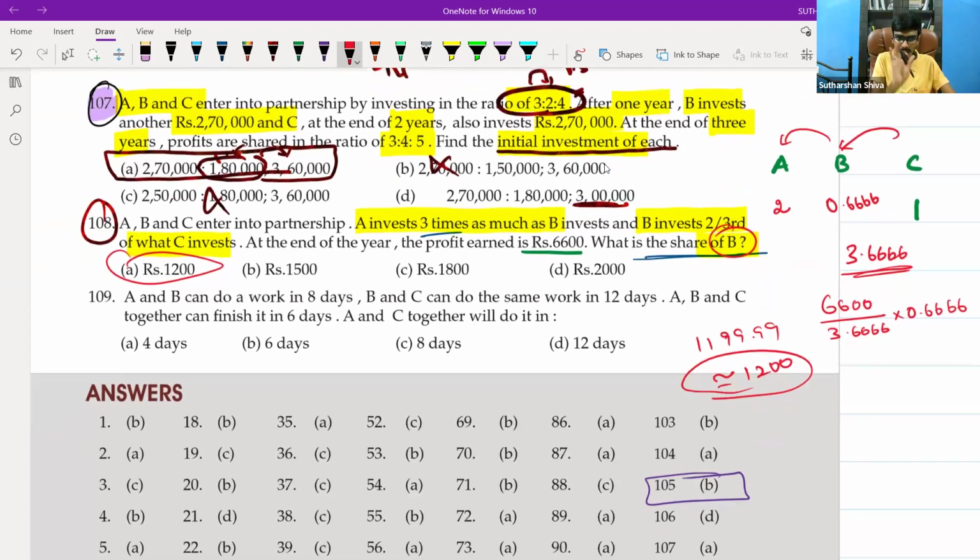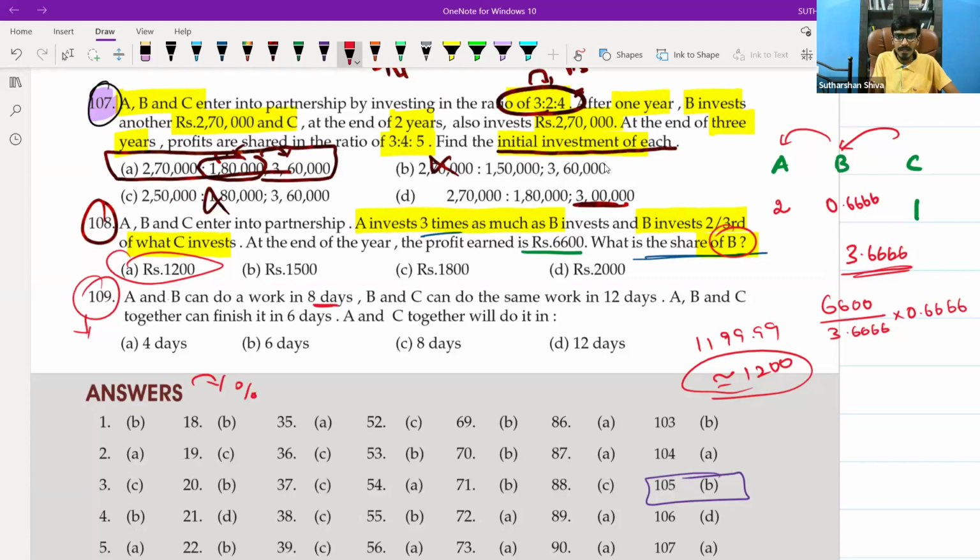Okay, the last question, 109. Interesting question. Previously it was there in CPET and many UPSC examinations, and now they are getting into this CA. These are some of the interesting questions to be discussed. For this, I will give you one trick. Convert everything into the form of percentage and then do the calculation.